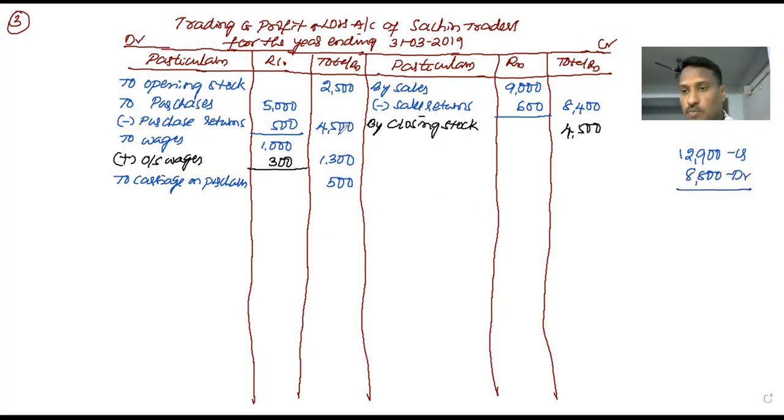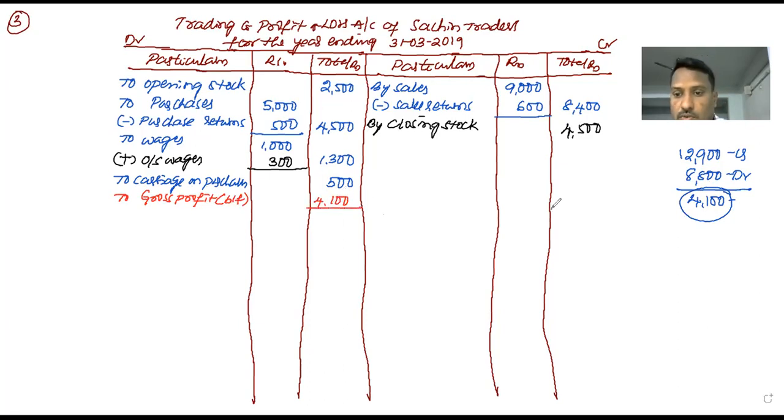In this problem, the total amount of credit is more than the total amount of debit, which means incomes are more than expenses. How much more? The difference is 4,100. This is to gross profit, the balancing figure, 4,100.